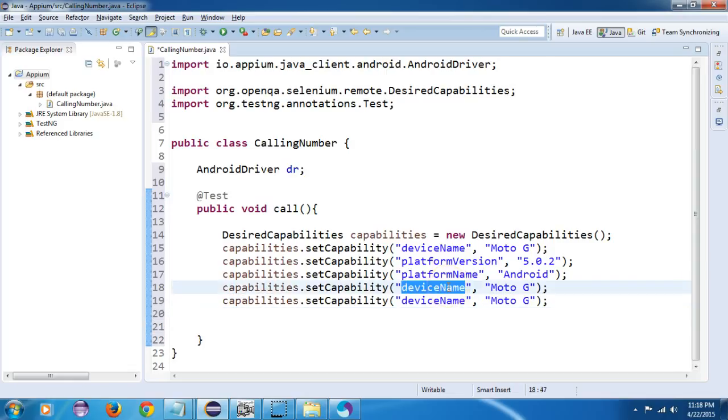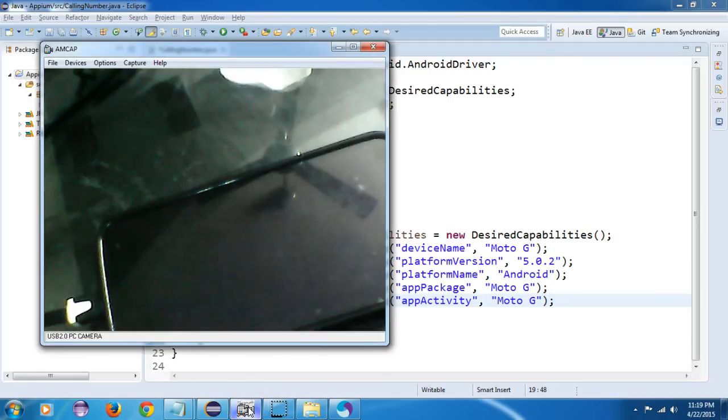First, my app package, and the other will be my app activity ID. So how to calculate the app package and activity ID? There is a small trick. On the net you will find long blogs, but I have done a lot of research and found this shortcut.